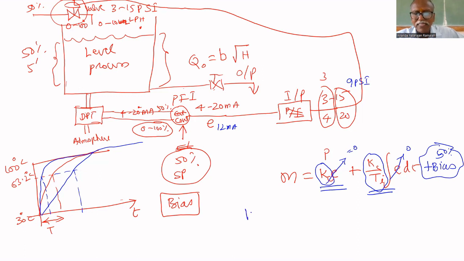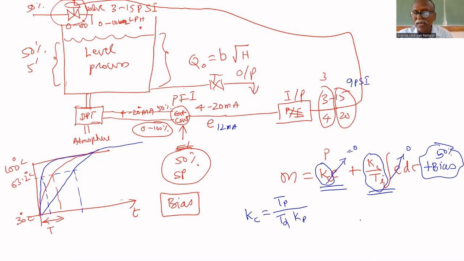The formula for Kc is equal to Tp, the time constant of the process, divided by the gain of the process, Kp, and the dead time of the process, Td. We have to find these three parameters, which is called modeling of the process. You did modeling in the transducer lab. You modeled the RTD in the transducer lab.